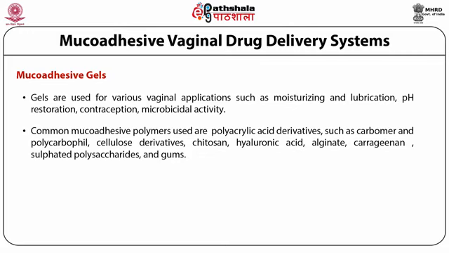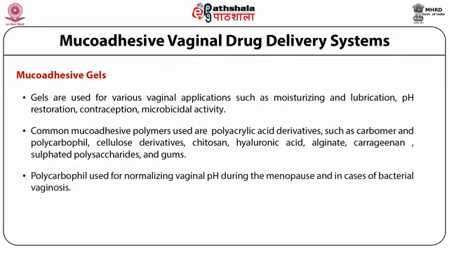Mucoadhesive gel polymers include polyacrylic acid derivatives such as carbomer and polycarbophil, cellulose derivatives, chitosan, hyaluronic acid, alginate, carrageenan, sulfated polysaccharides, and various natural and semi-synthetic or synthetic gums.